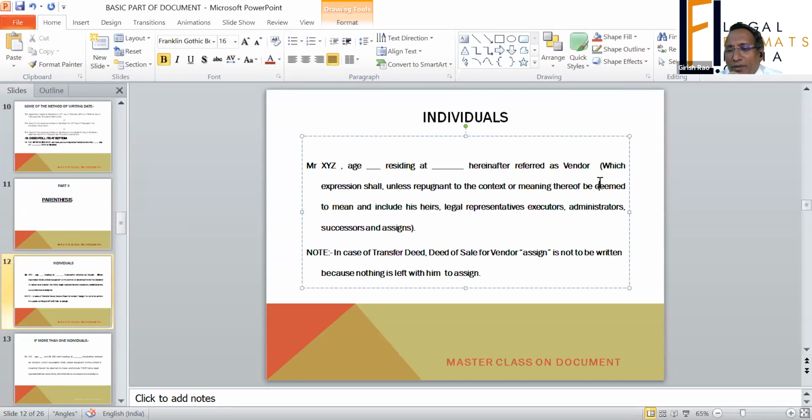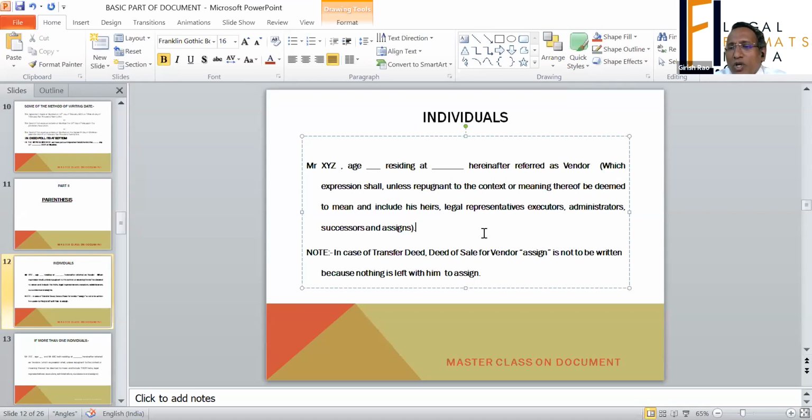Understand here. When you are describing a vendor in the parenthesis, I have written "assign" here, but when you are describing a vendor, "assign" should not come.